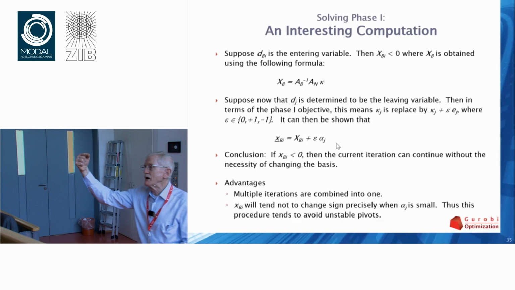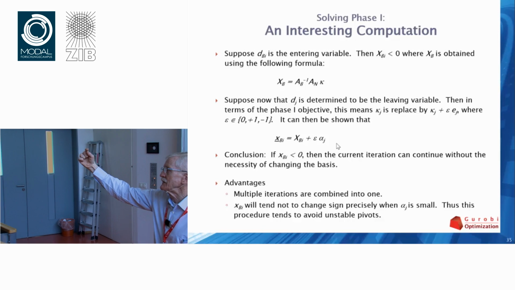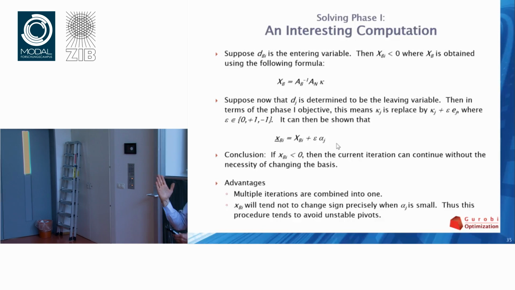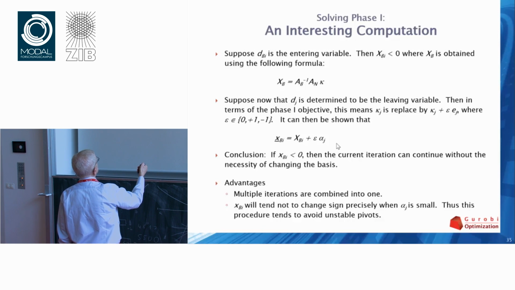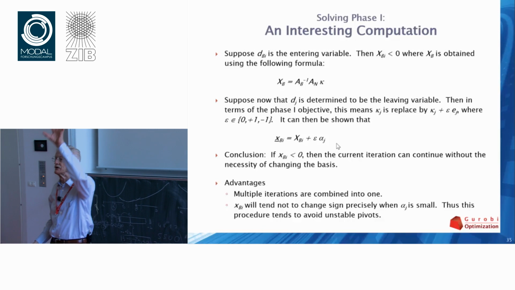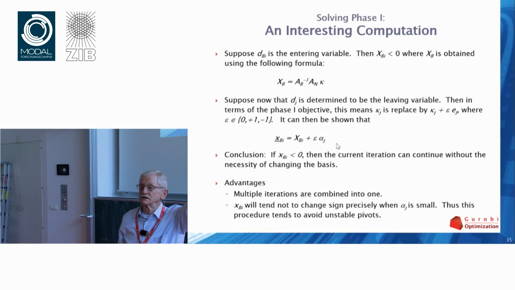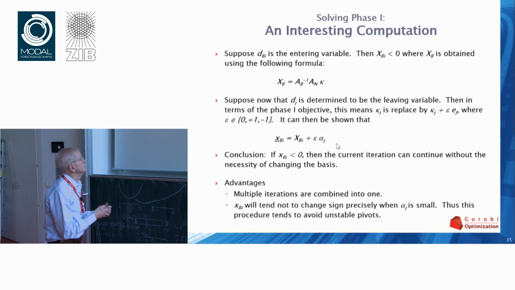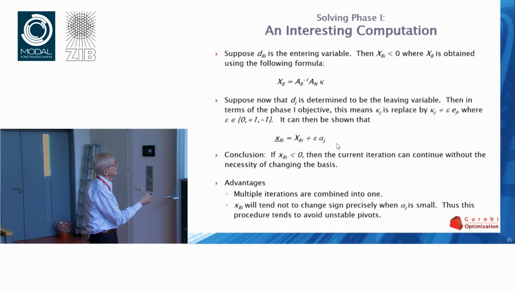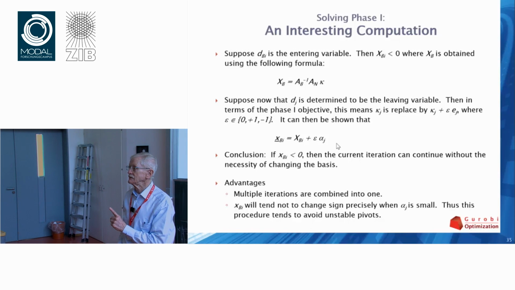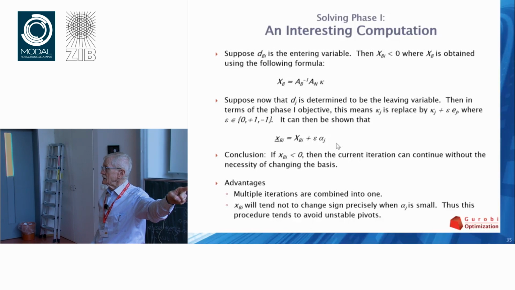You go to the boundary. Now, you just have to think for a second. Why did I make this step? I made this step because the fact that this was negative told me it was profitable in terms of improving the objective. It was moving me in the direction of feasibility. So all I have to do as I cross the boundary is update this value. If it's still negative, it's still a good idea to continue in that direction. And that's what you do.